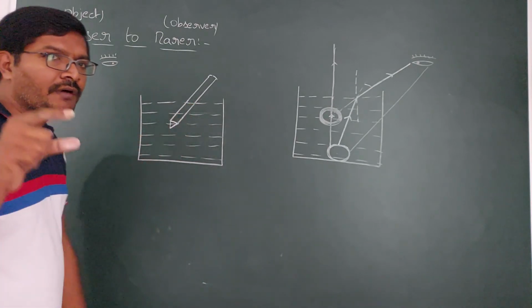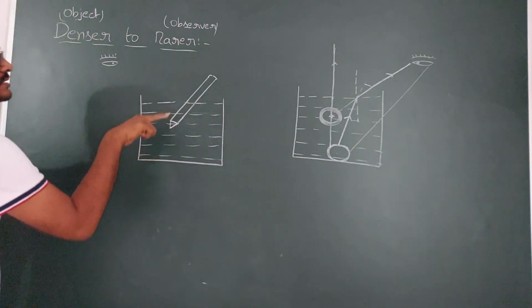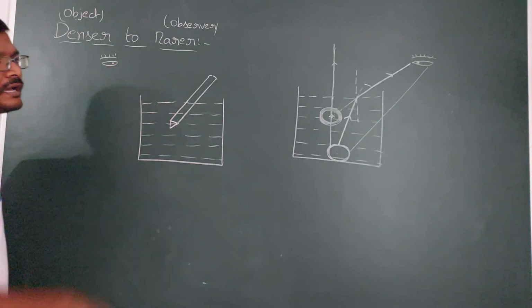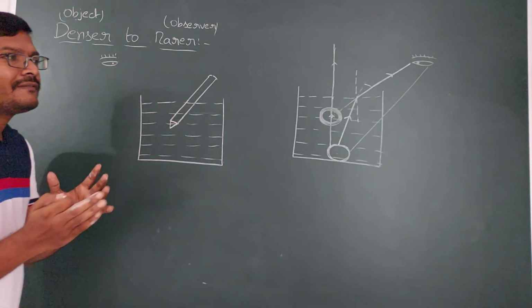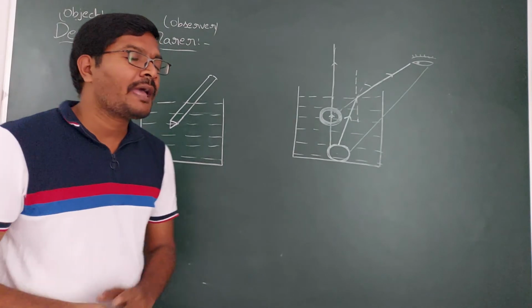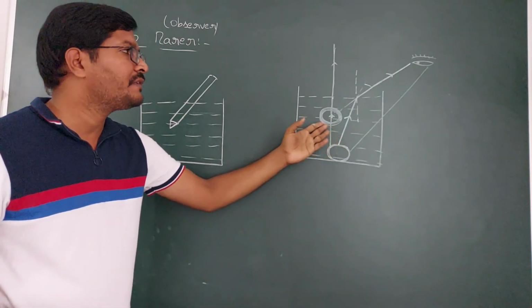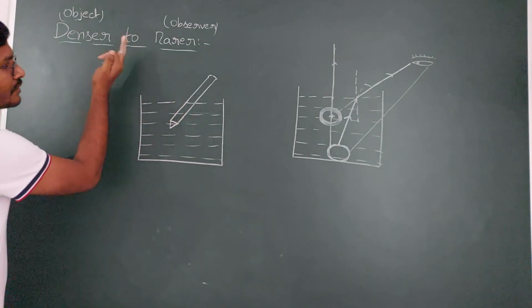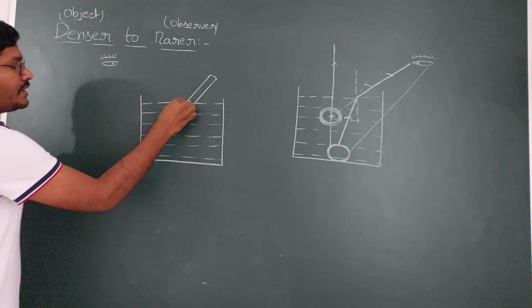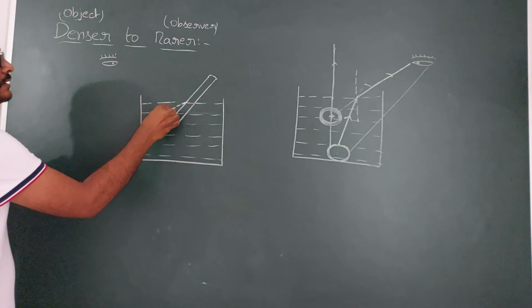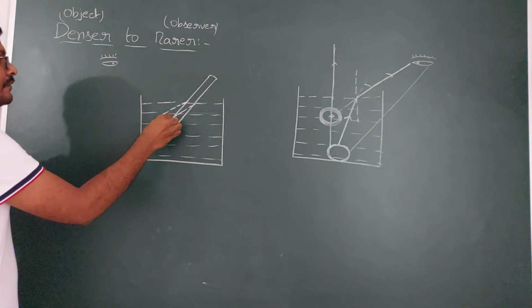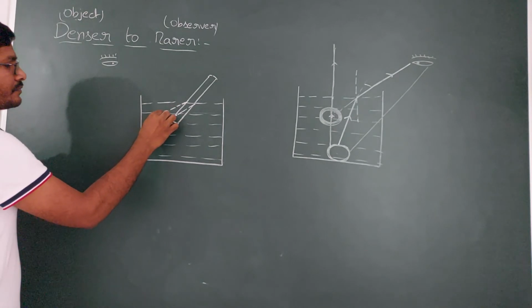But what happens to this part? This part is in the water, which is the denser medium. So rays coming from the object travel towards the observer. As we have seen, they shift towards the eye. So this part of the pencil is going to shift towards the observer, like this.